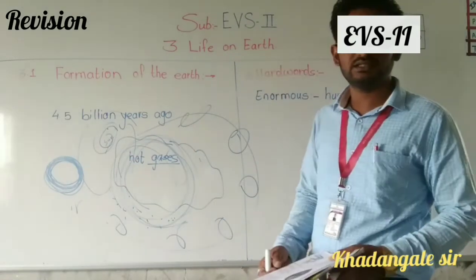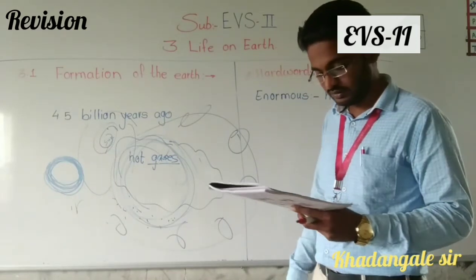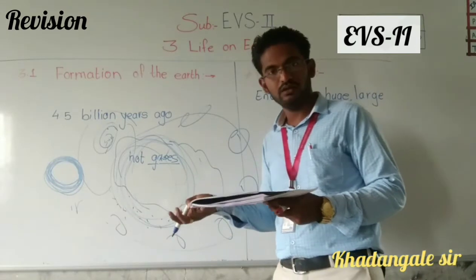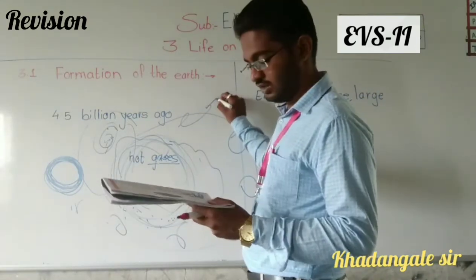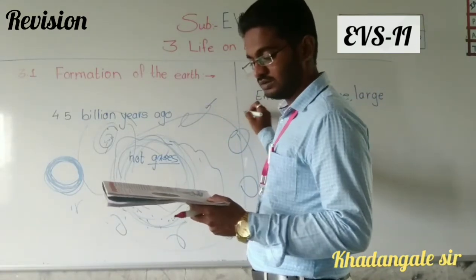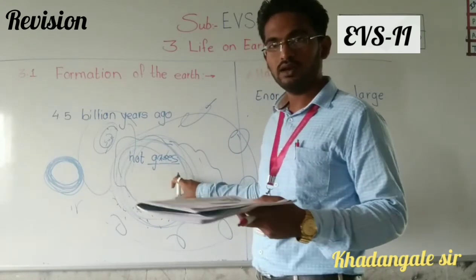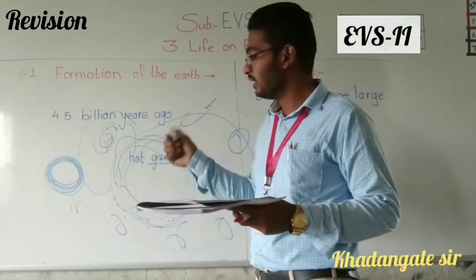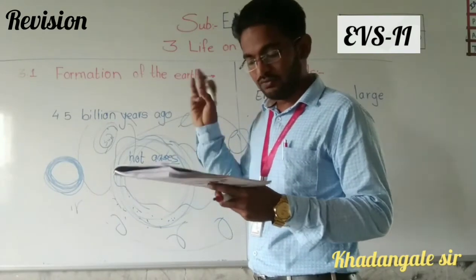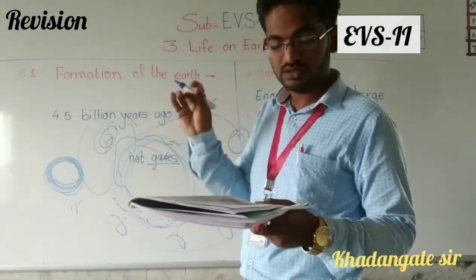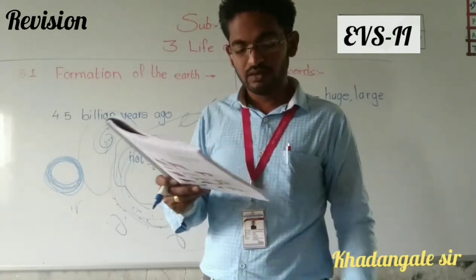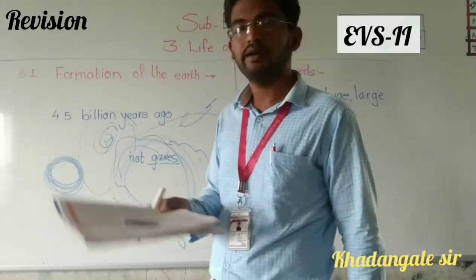Which planets? The names of these planets are Mercury, Venus, Earth. Earth is also a planet. Don't think that Earth is different. The planets are Mercury, Venus, Earth, Mars, Jupiter, Saturn, Uranus, and Neptune.